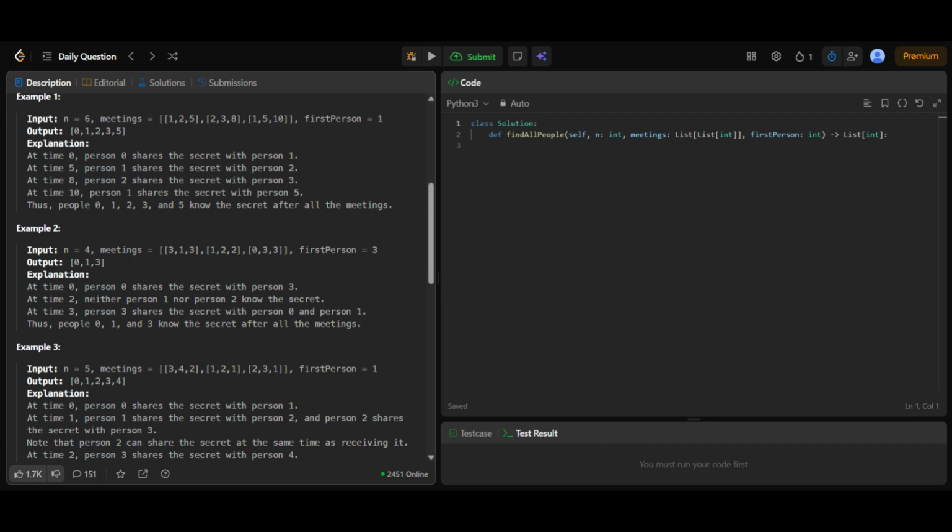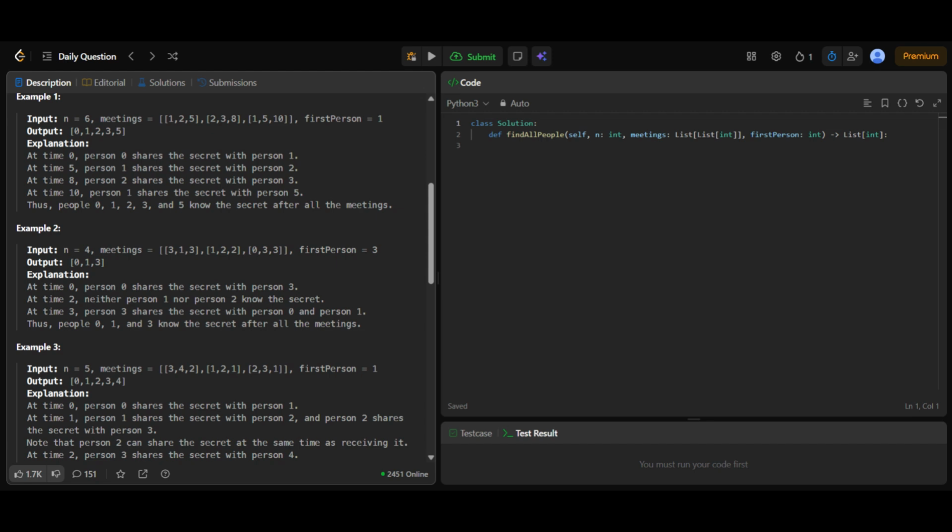At time 3, 2 meetings happen. Person 3 meets person 1, and person 0 meets person 3. Person 3 already knows the secret, so person 1 learns it. Person 0 already has the secret, so that meeting changes nothing. At the end, people 0, 1, and 3 know the secret. That is why the output is 0, 1, 3.